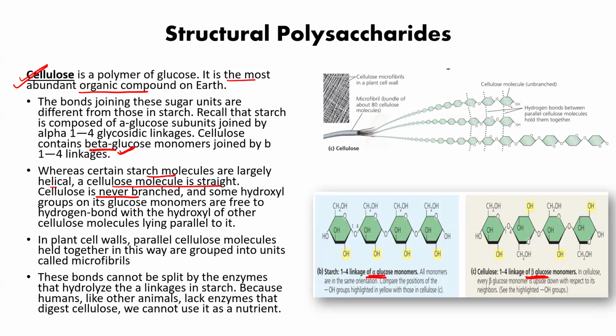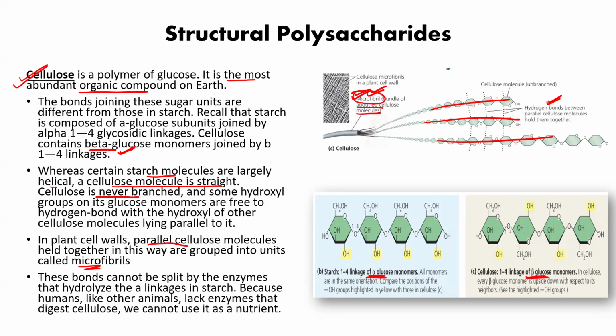And you will find that hydrogen bonds are present between the cellulose molecules. These are cellulose molecules, and to join them a hydrogen bond is present. These cellulose molecules make a microfibril. The microfibril will have approximately 80 cellulose molecules bundled. Is it clear? In the plant cell, parallel cellulose molecules are held to form a microfibril. Please understand microfibril, not myofibril. Myo is for the muscles. Here I am focusing on microfibril.